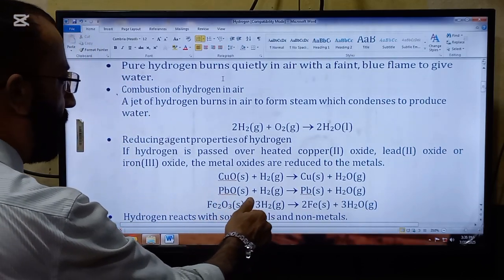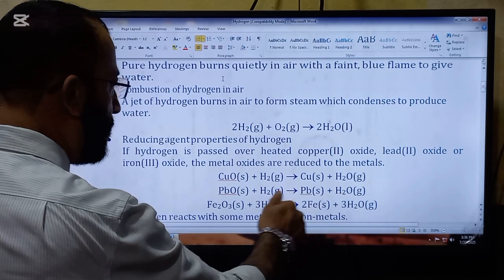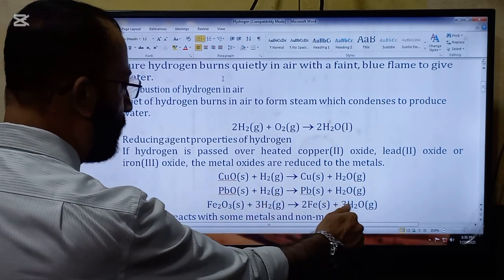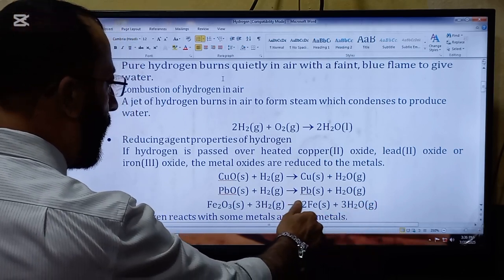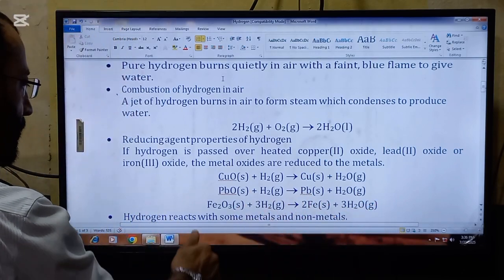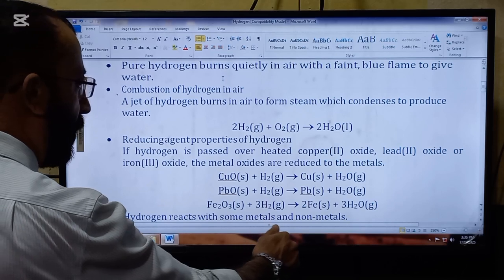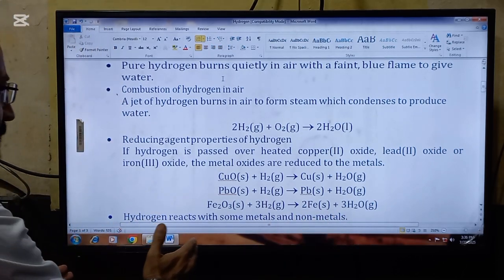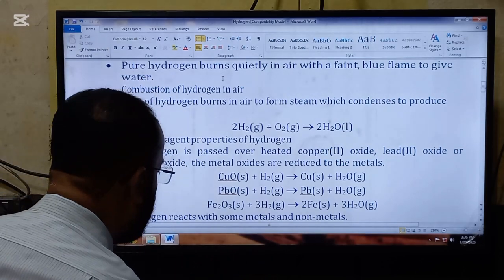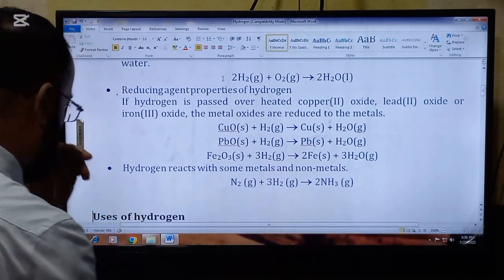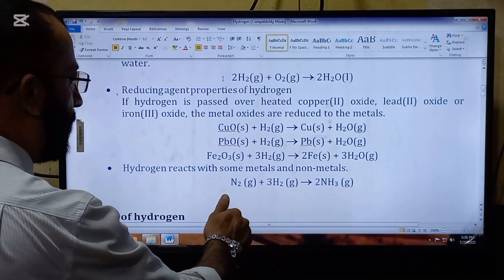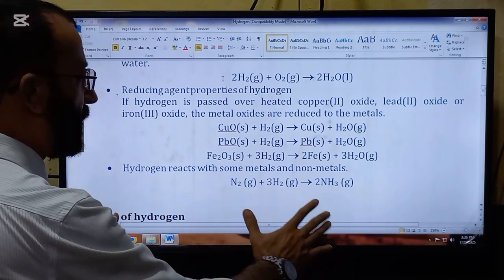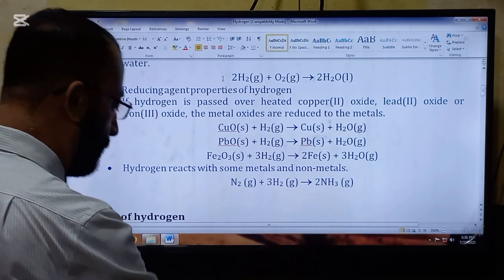CuO plus H2, water is formed and copper will be separated. PbO plus H2, water will be produced and lead will be separated. Iron oxide plus hydrogen forms water plus iron. Hydrogen reacts with some metals and non-metals. So here is a reaction with the non-metal. Hydrogen reacts with nitrogen to form ammonia. This is again a very important reaction for the formation of ammonia.